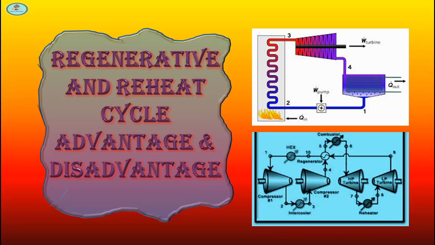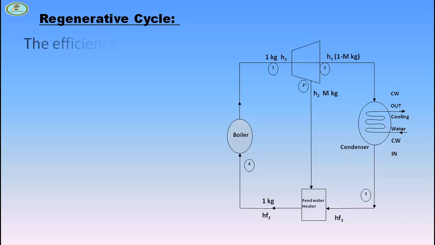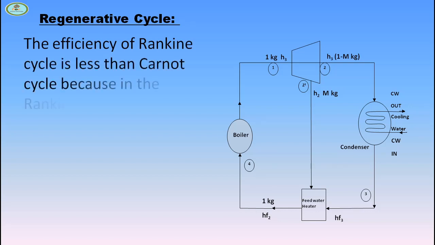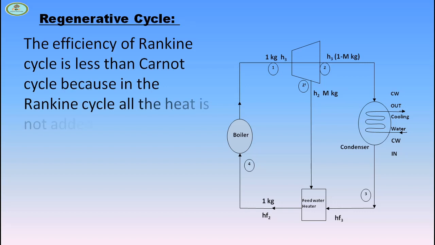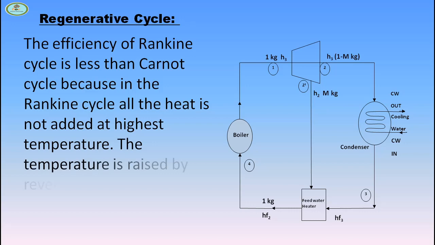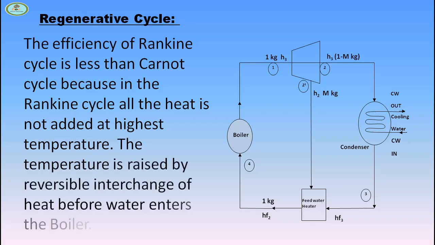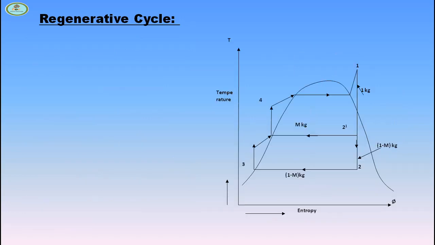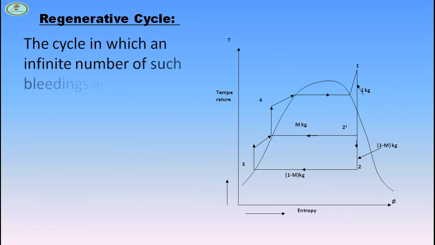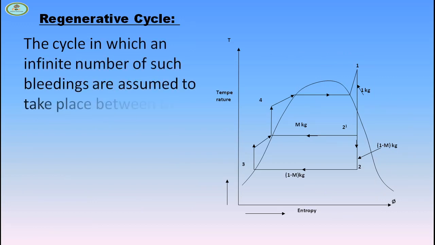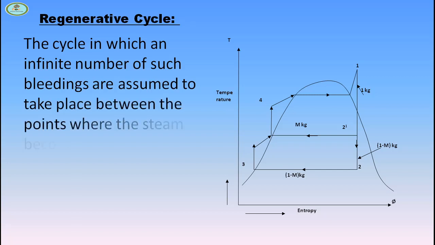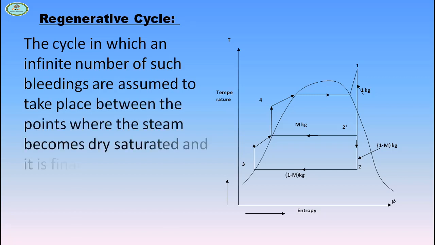The first, regenerative cycle. The efficiency of Rankine cycle is less than Carnot cycle because in the Rankine cycle all the heat is not added at highest temperature. The temperature is raised by reversible interchange of heat before water enters the boiler. The cycle in which an infinite number of such bleeding are assumed to take place between the points where the steam becomes dry saturated and it is finally exhausted to the condenser is known as regenerative cycle.